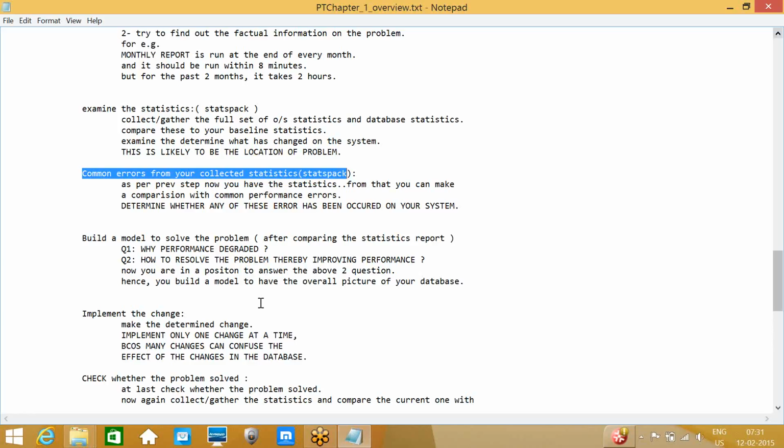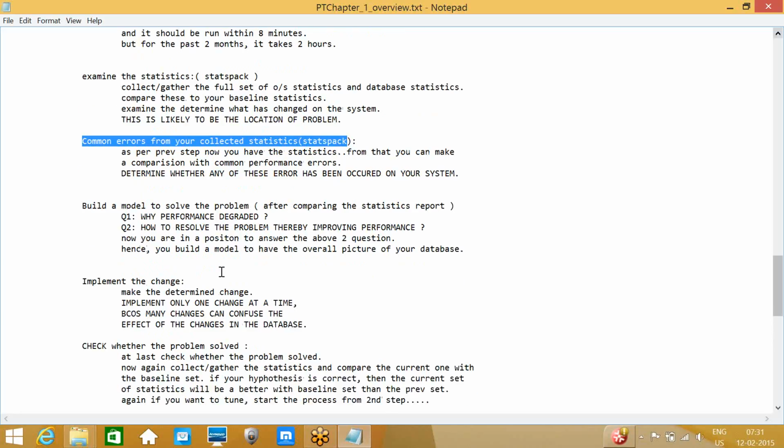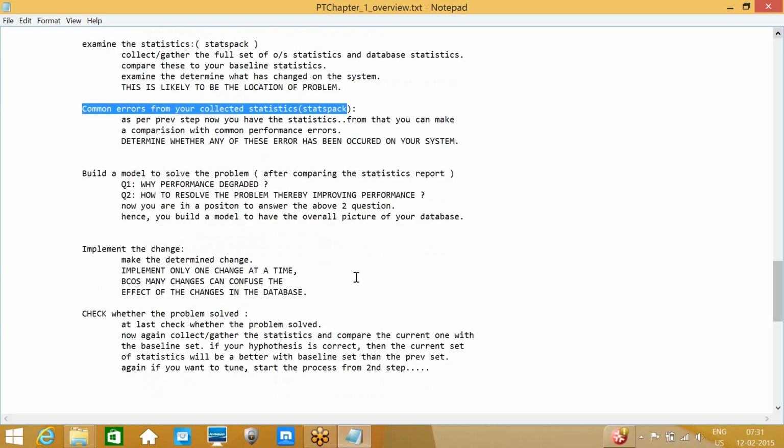Okay. So build the model to solve the problem. By comparing the database DB model also, we can check whether any performance has degraded. What are the changes to production? If there are any column changes or something like that. Sometimes the mistake people make is that they declare our column as number, but from the application they treat that one as a varchar.